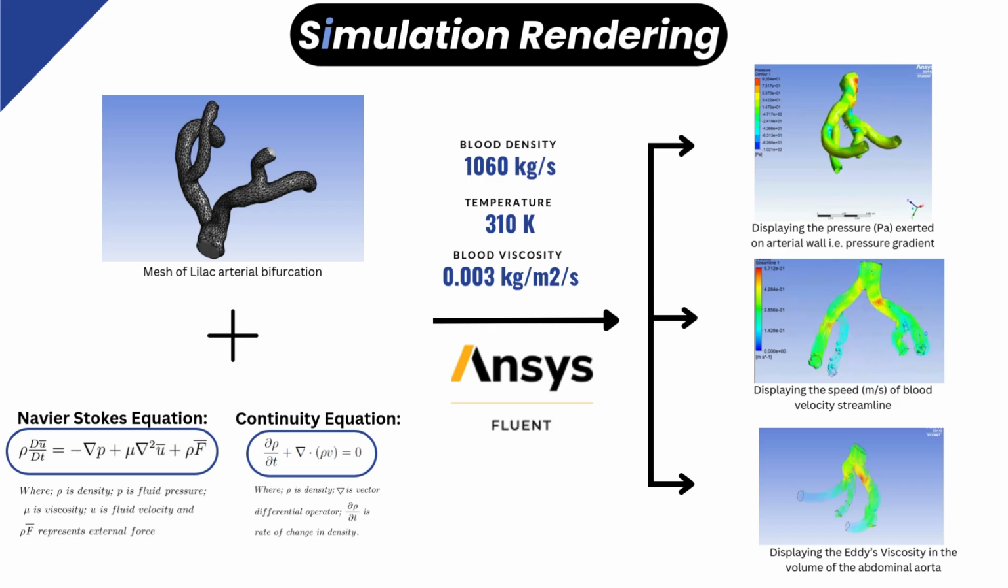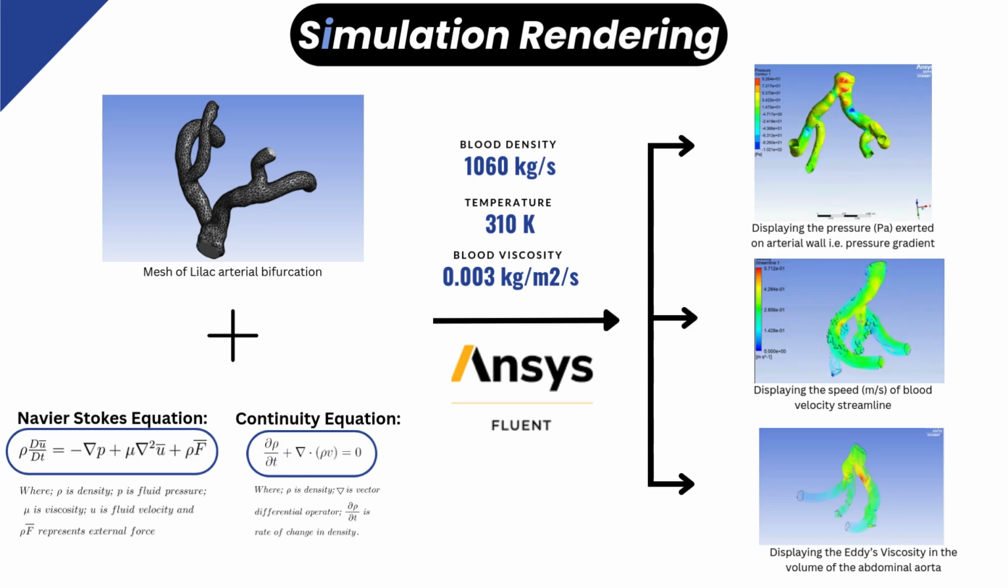Now coming on to the third part, which is the rendering of the simulation. In ANSYS Fluent Flow, we created a novel simulation solver which consisted of the system of differential equations named the Navier-Stokes and continuity equations, along with our own novel mathematical linear regression model. This application of the simulation solver in the mesh of the abdominal aorta gave us the following three interpretations.